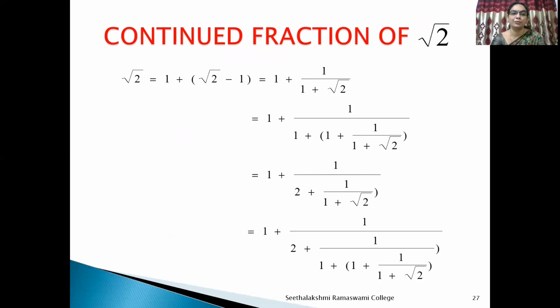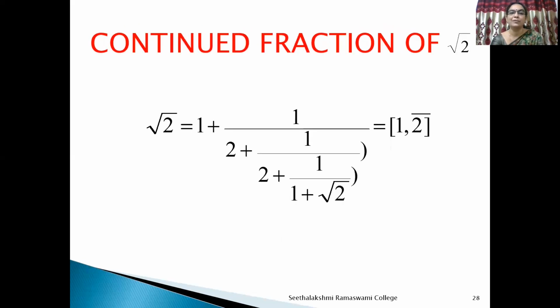Continued fraction expansion of root 2. Root 2 can be expressed as 1 plus (root 2 minus 1). Now, root 2 minus 1 can be expressed in another form as 1 by (1 plus root 2). Repeatedly substituting root 2 as 1 by (1 plus root 2), we get the continued fraction of root 2 as 1 plus 1 by (2 plus 1 by (2 plus 1 by (2 plus ...))). Therefore, this is also a periodic continued fraction, that is, [1; 2 bar], periodic with 2.